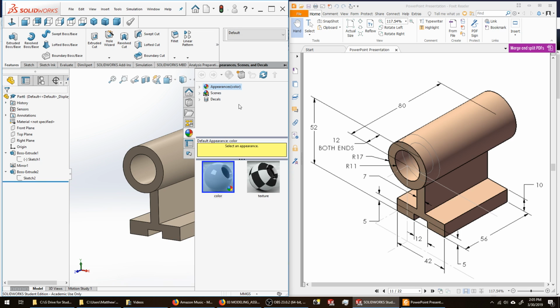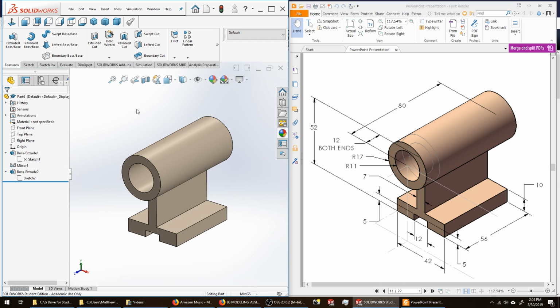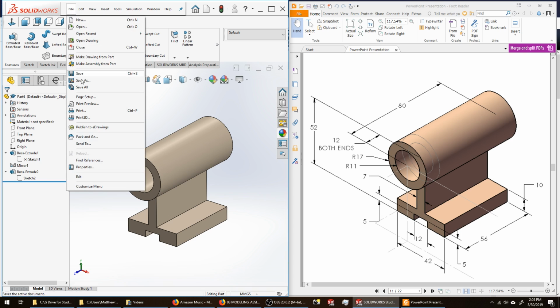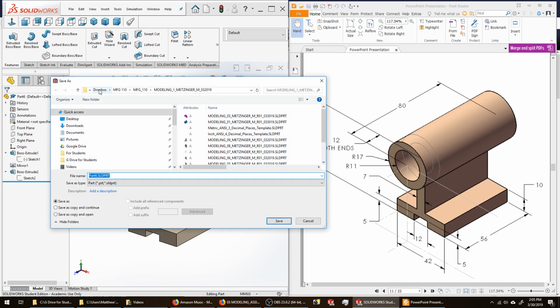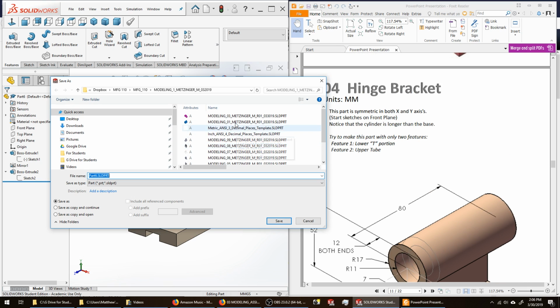Say OK to make this go away, pick in the white. This project is completed. I'm going to go File, Save As. This is project number 4, so I'm going to just inherit the name from my previous project and change it to Modeling 4, my last name, my first initial, Rev1, today's date. Save that file.